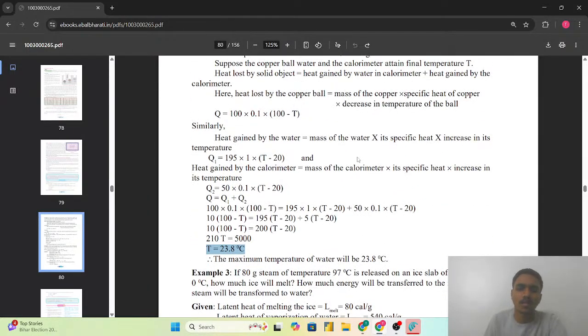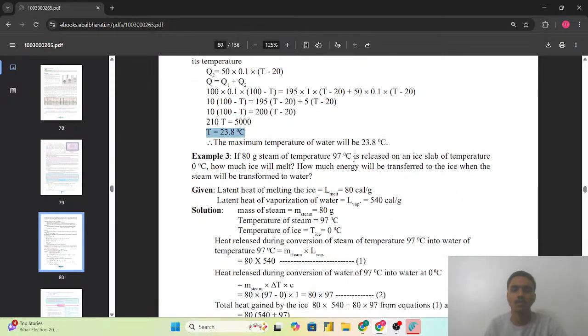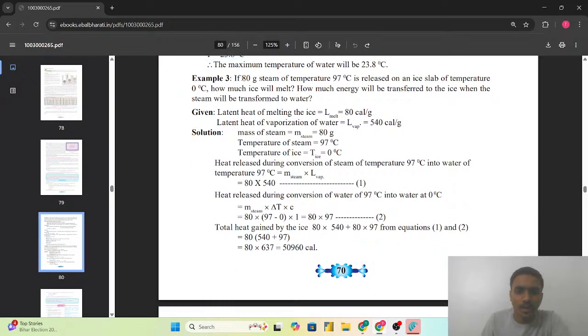So try to solve these numericals by seeing this, as these are simple calculations. But if you face any doubt or difficulty, then you can comment regarding that, and we will take that particular numerical in more depth. So if 80 gram of steam at a temperature of 97 degrees Celsius is released on an ice slab at a temperature of 0 degrees Celsius, how much ice will melt? How much energy will be transferred to the ice when the steam transforms to water?